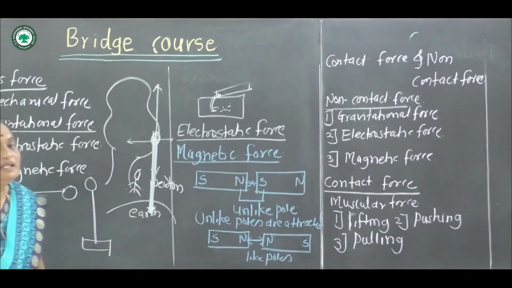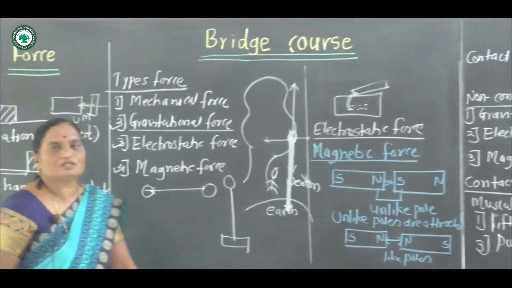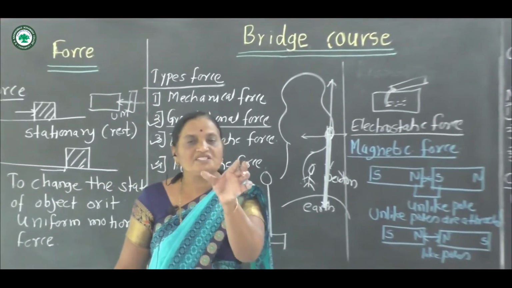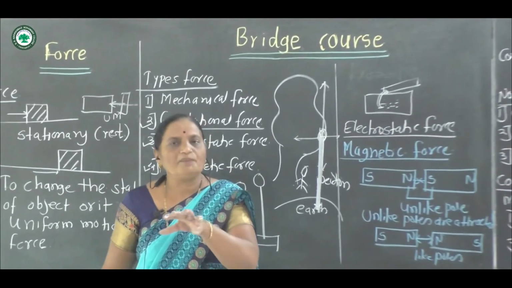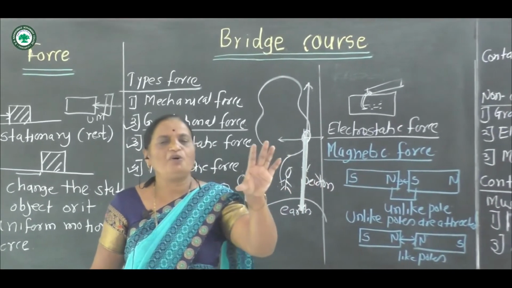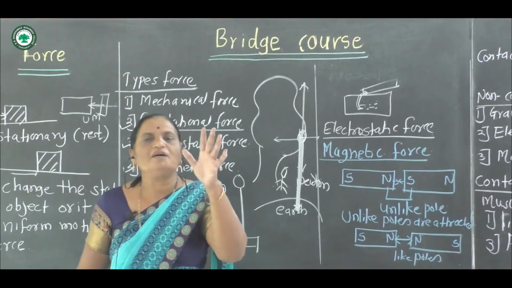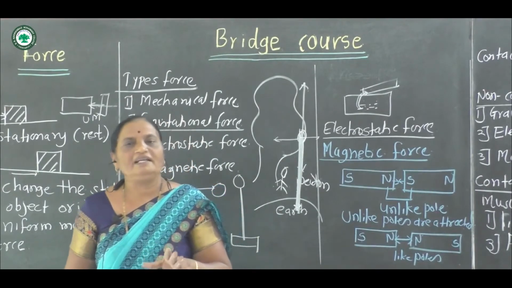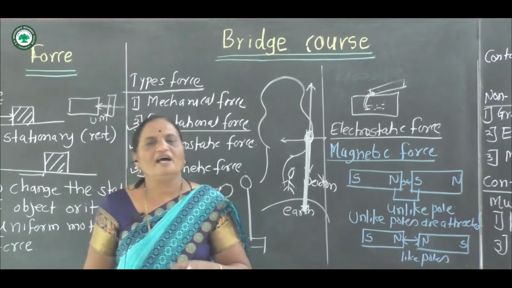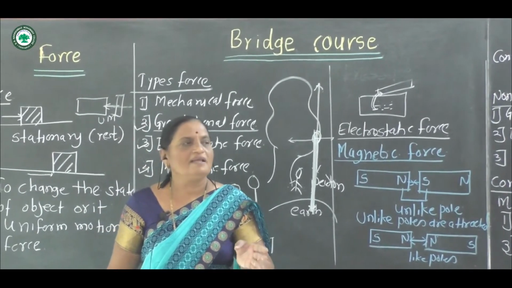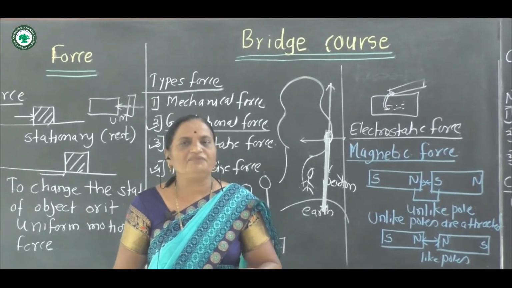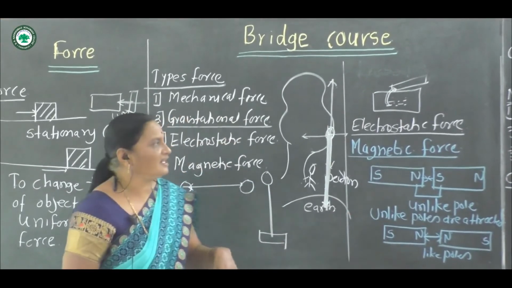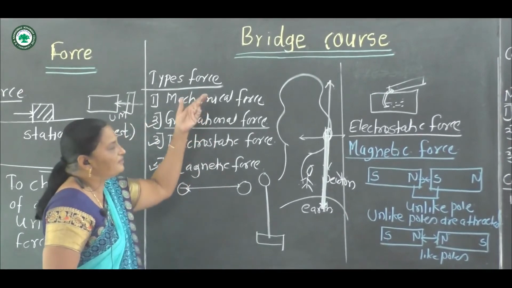Initially we studied force. What is force? The force can change the state of the body, or suppose the body is in uniform motion, we can stop the motion. This phenomenon is called force. There are different types of forces: gravitational force, electrostatic force, magnetic force and mechanical force.